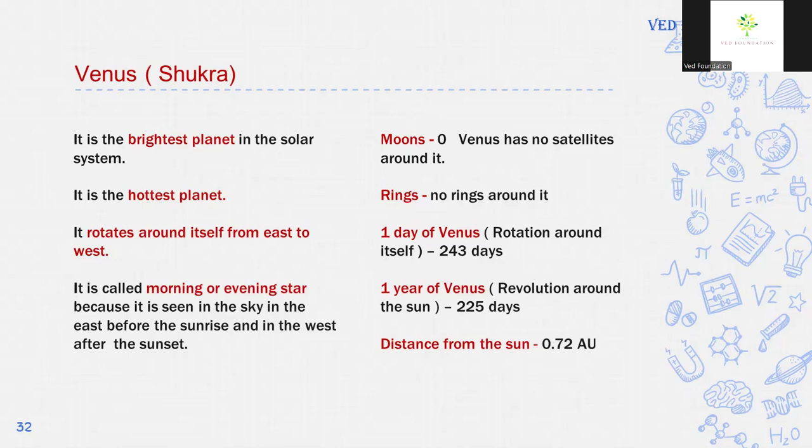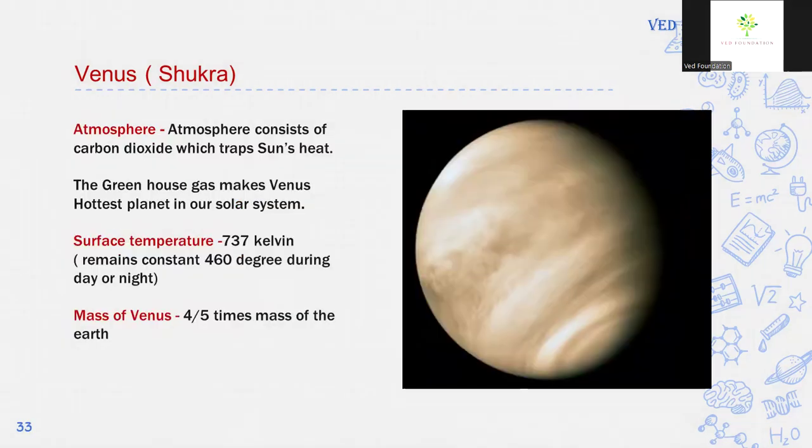The period of rotation of Venus, which means 1 day of Venus, is 243 days. And the period of revolution of Venus, which means 1 year of Venus, is 225 days. This means for Venus, a day is longer than a year. Distance from the Sun is 0.72 astronomical unit.